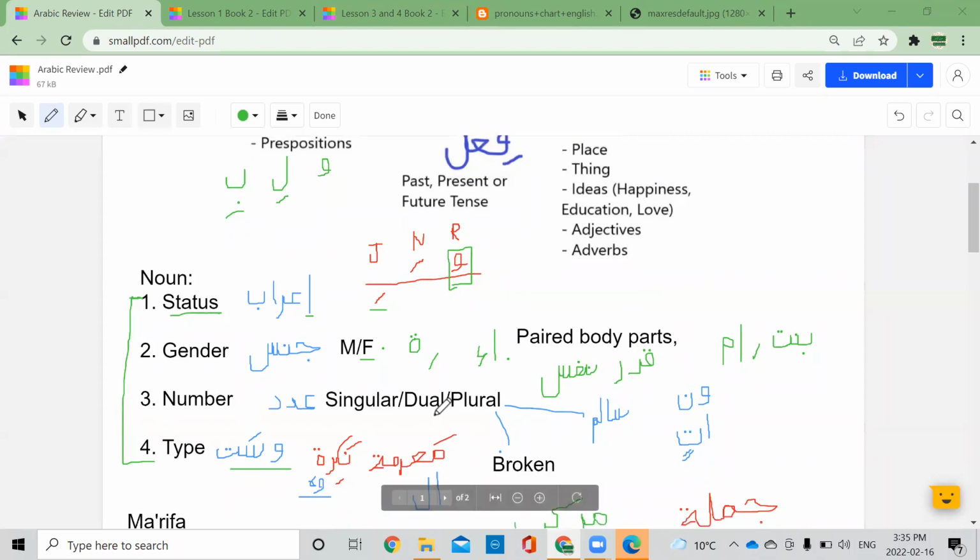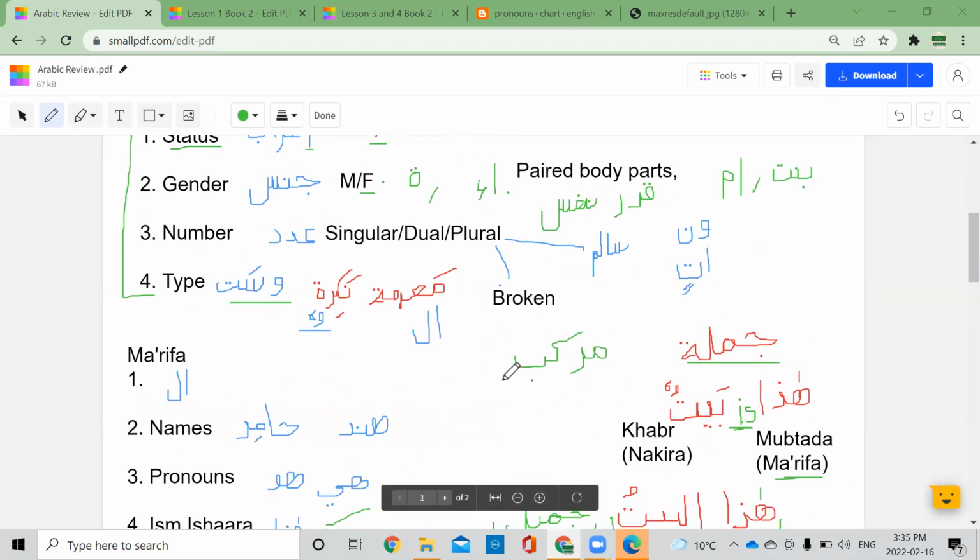Okay. And as you said, the second one is murakkab tawsifi. That means when the sentence is incomplete, we need something else to complete it. That is called murakkab tawsifi. No, just a murakkab. What is it called?